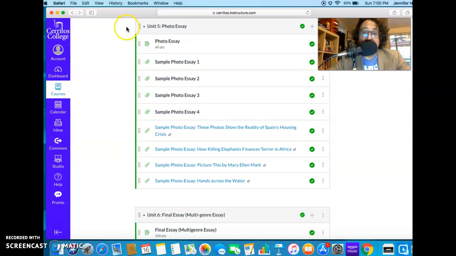Okay, Unit 5 is a photo essay. So I want you to write a photo essay about your quarantine or a related experience that's happened to you during these last 6 months. And there are professional photo essays at the bottom, student photo essay samples at the top. There are 4 of each.